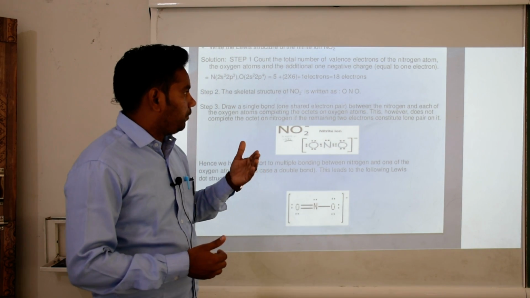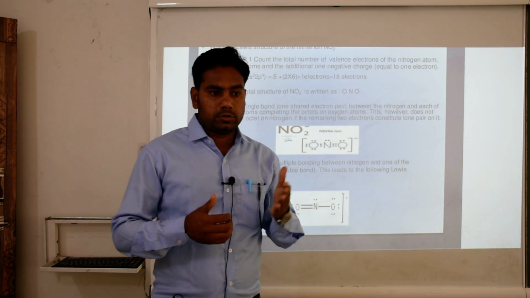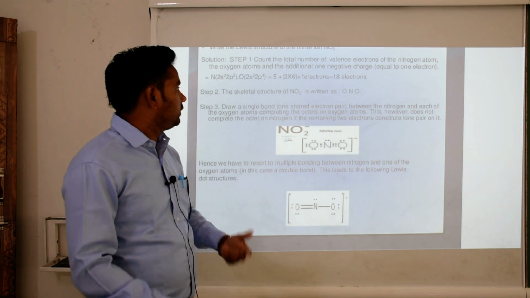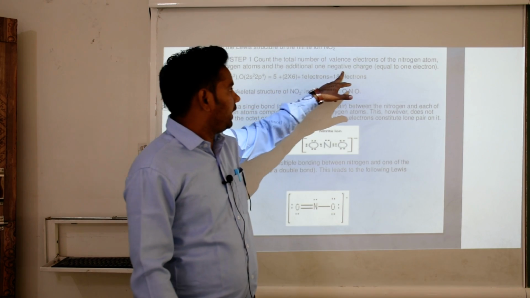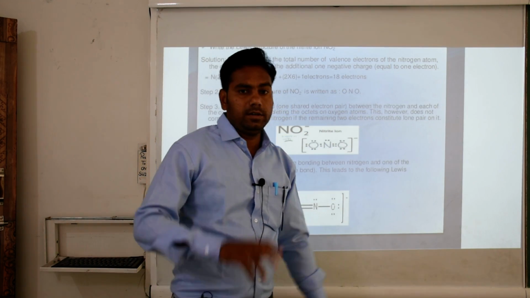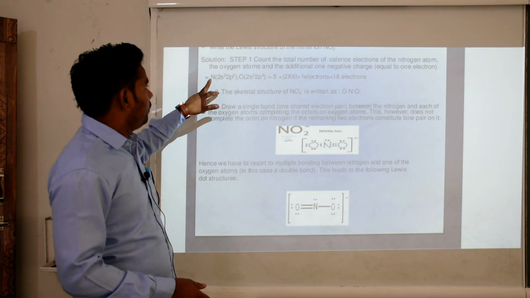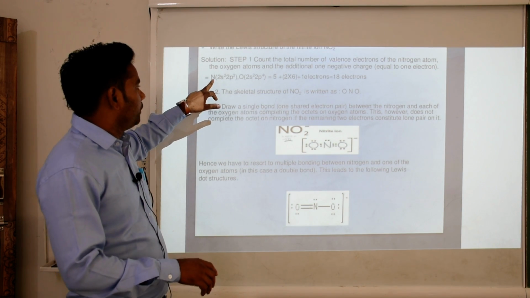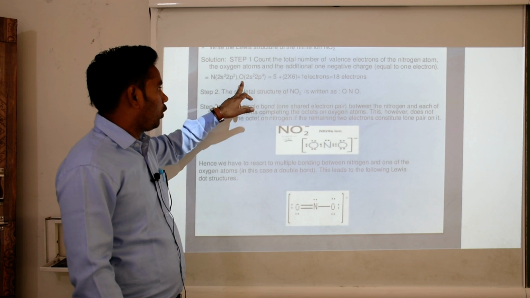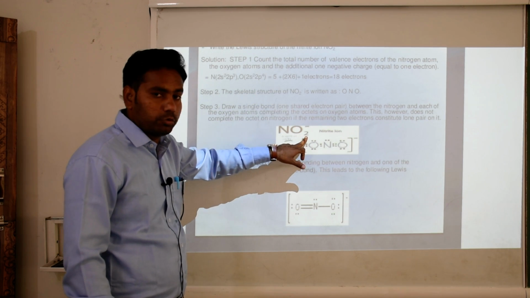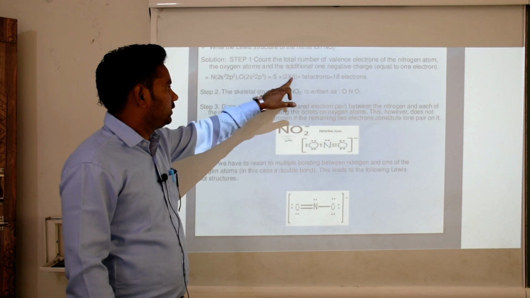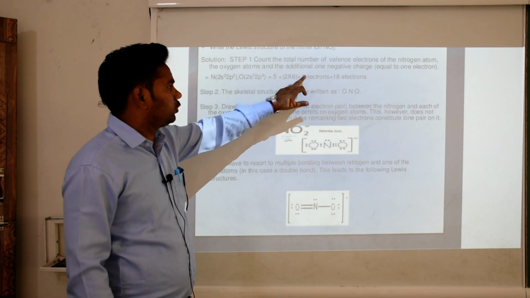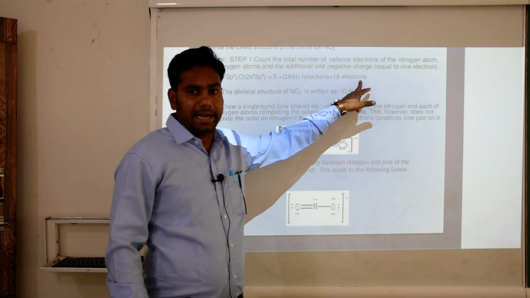So 5 and 6 and one more plus 1. So total electron is 12, one negative charge equal to 1 electron. Okay. Now the formula is NO2. So I mentioned here one more, nitrogen has 5 electrons, oxygen is 6, but the quantity of oxygen is 2. So 6 into 2, 12. Okay. Then one more electron. So the total number of electron is 18.